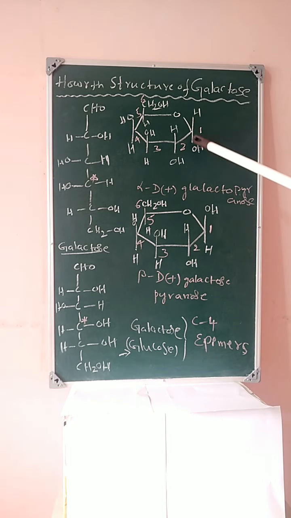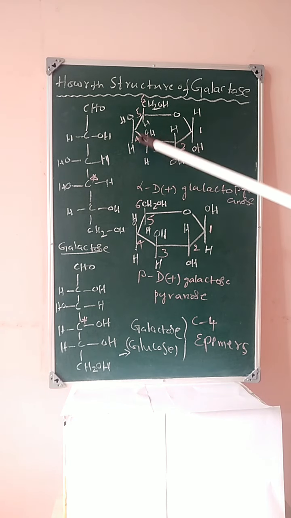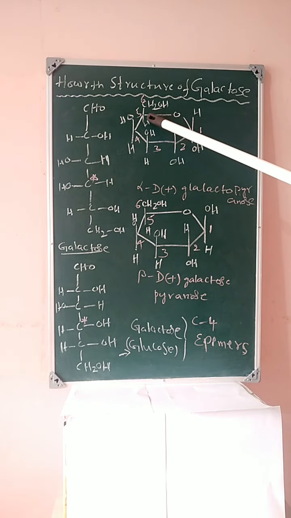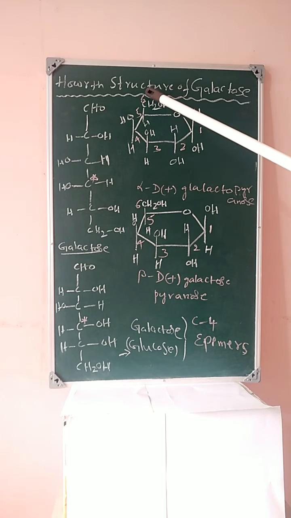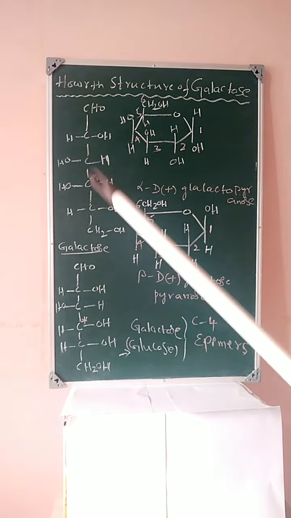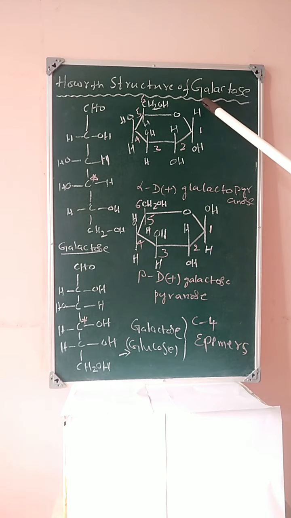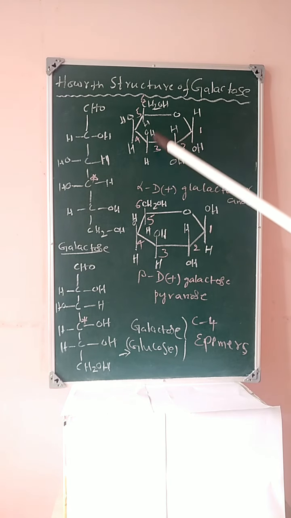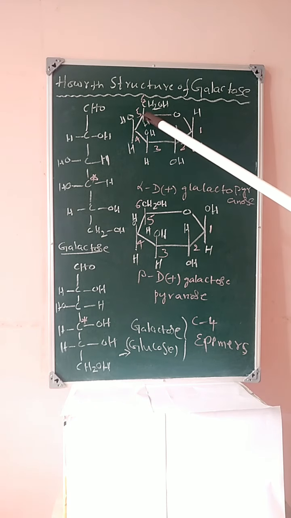First carbon CHOH, second carbon CHOH, third carbon COHH, fourth carbon COHH and fifth carbon CH2OH. Down H, up CH2OH. It is easy to remember, students. Two carbons H and OH, two carbons OH, OH, H. Fifth carbon H and CH2OH. Finished. Alpha D plus galactopyranose.